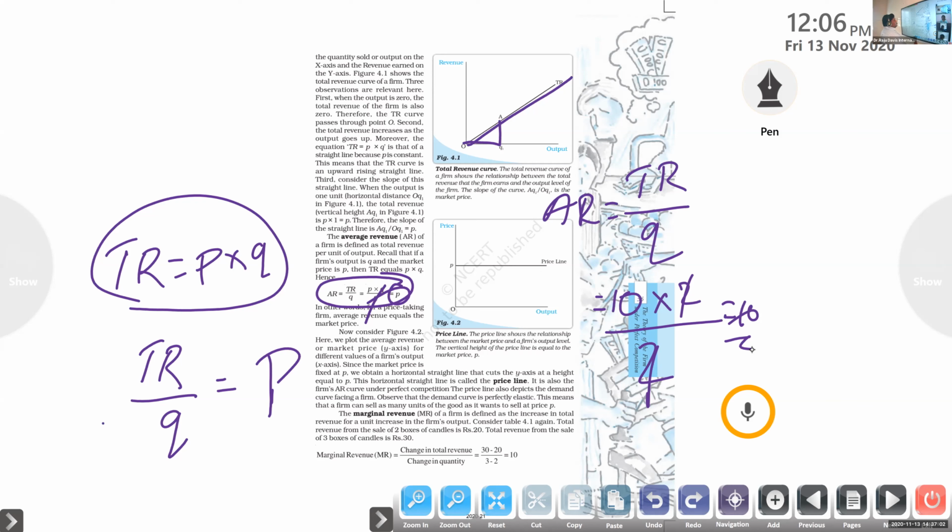Price is 10 and 2 is the quantity sold, divided by the quantity. That is 10 only. Whatever may be the quantity, the same answer will be there. Next, if it is 30, 10 into 3 divided by 3, both 3 will go. And what will come? 10 only will come. So is that clear or not? Is this table clear or not?